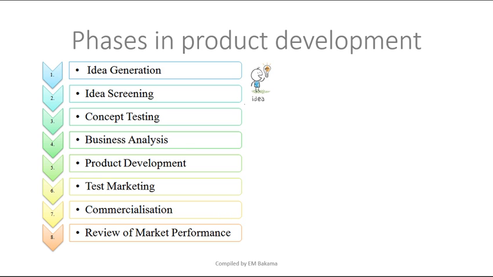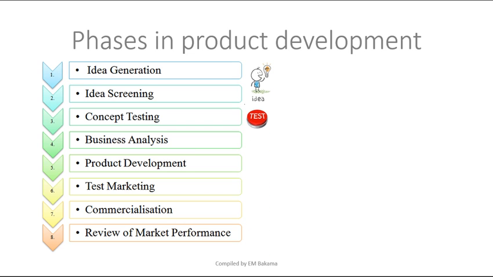Idea generation is where you understand, okay, this is the need that I'm seeing in the society. What if I could do something like this? What if I could come up with this product that works like this and that? And the second is the idea screening. You understand that the first 2 steps are only ideas. You have not yet done anything. Idea screening, now you understand, okay, I want to do this, but can I really do that? Is it going to work?